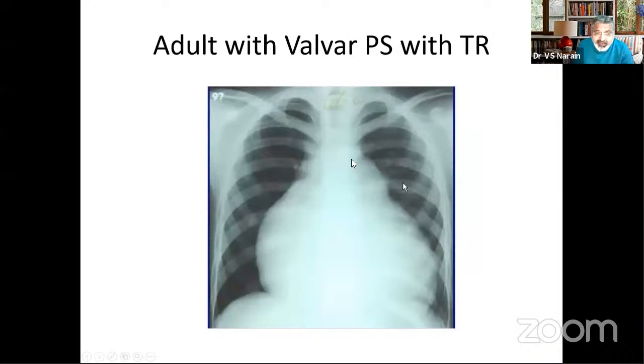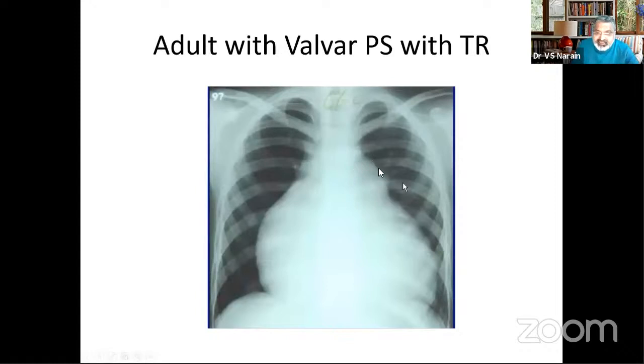Now, if you have cardiomegaly with the main pulmonary artery dilatation and there is no increased pulmonary blood flow, what do you think you have? Definitely there is no increased flow and the main pulmonary artery is dilated. So you have only one diagnosis, and that is that of pulmonary stenosis. Now we will come to a differential diagnosis of this situation.